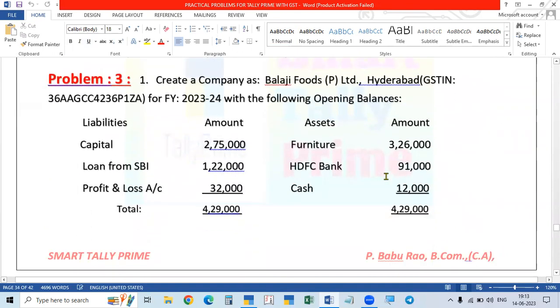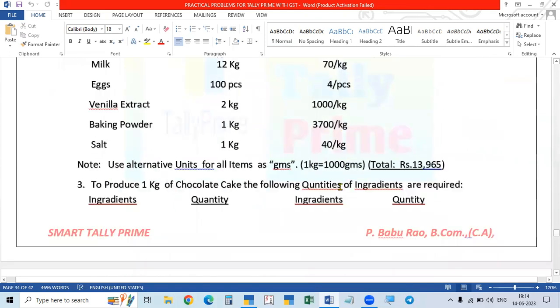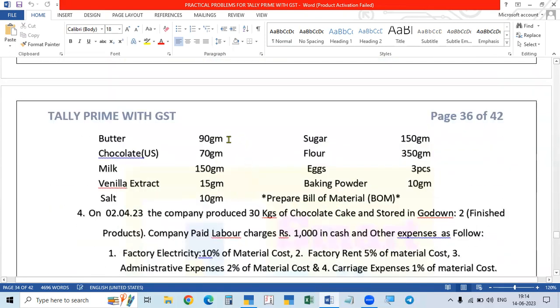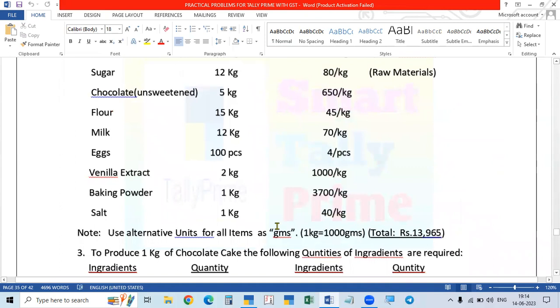And in the third problem, the same problem, but there are some more options, like the previous options, which we learned already in the previous videos. Some more options will come here. Opening balance sheet. So we have to create all the assets and liabilities and take the opening balance. And then when we are purchasing raw material in kgs, we are using it in grams. So purchasing in kgs and using in grams. So both units we have to create, and we have to make it as an alternative unit. So we have to create the alternative units kgs and grams.